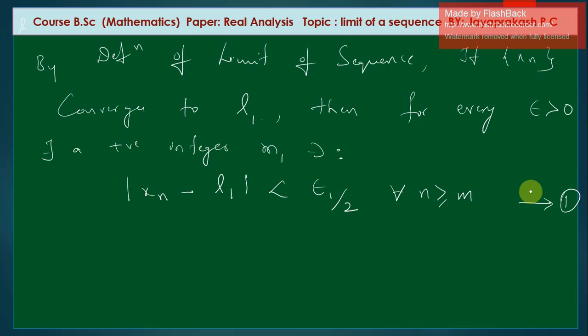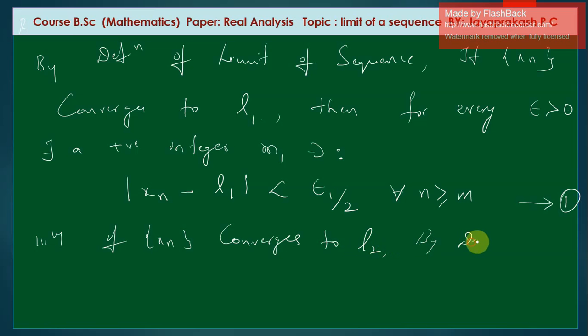So by definition of limit of xn, if sequence xn converges to two distinct real numbers L1 and L2, if sequence xn converges to L1, by using definition of limit of sequence, for every epsilon greater than 0, there exists a positive integer m1 such that modulus of xn minus L1 is less than epsilon by 2.